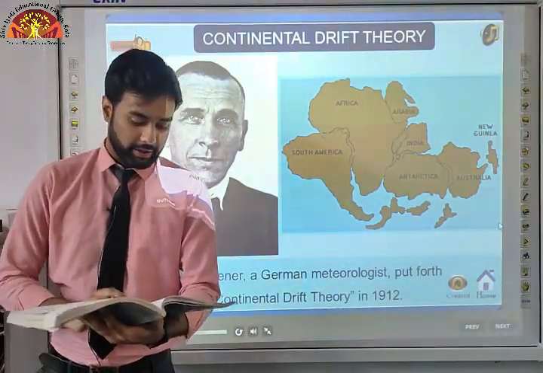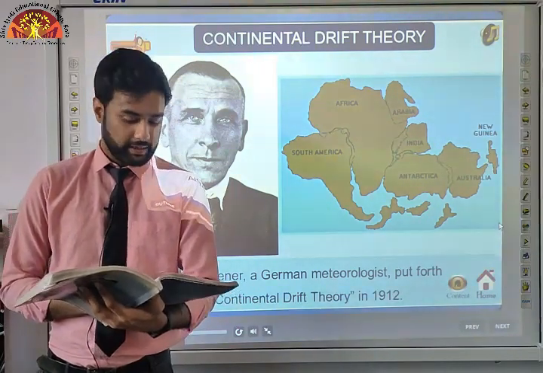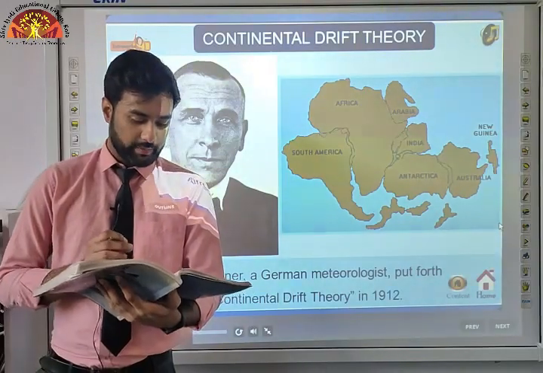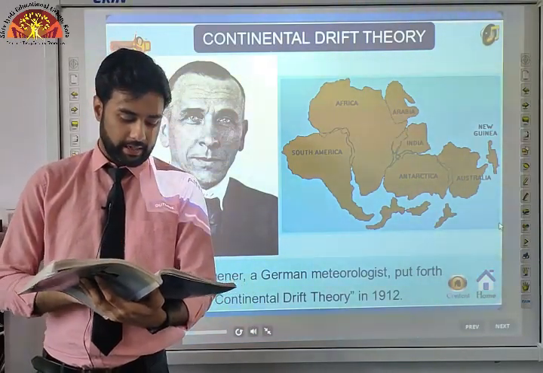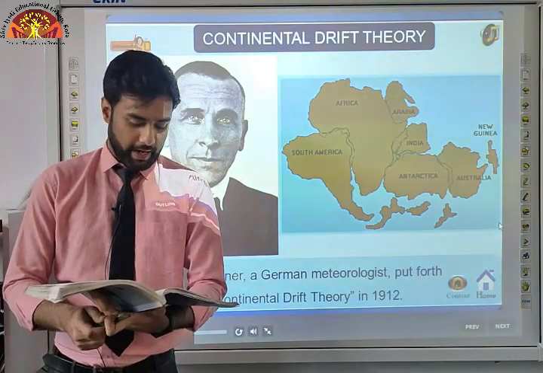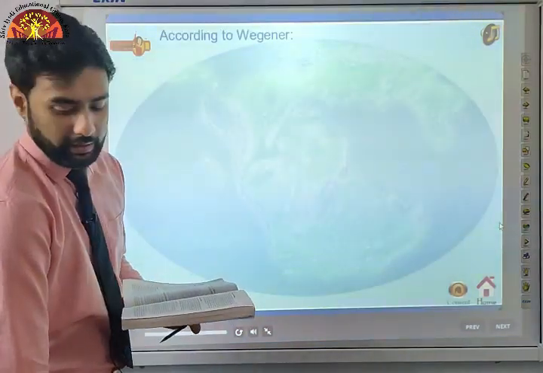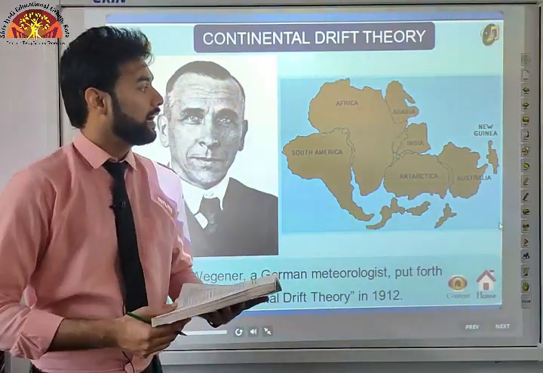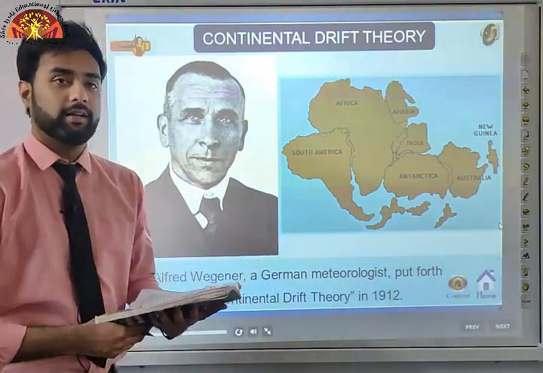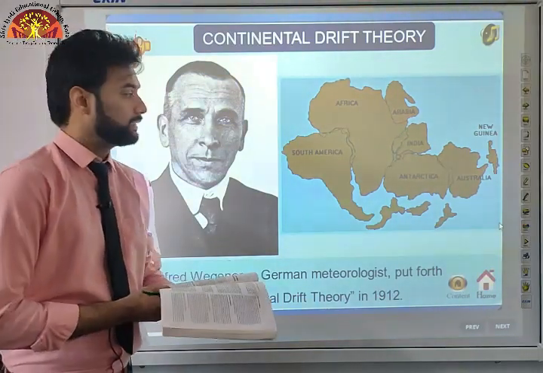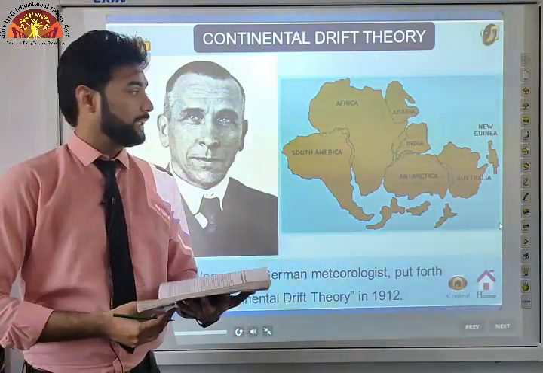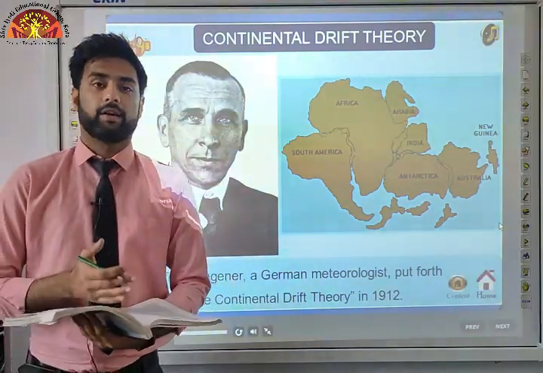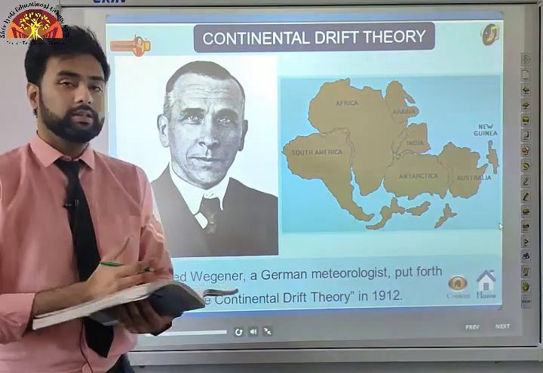Continental drift. Observe the shape of the coastline of the Atlantic Ocean. You will be surprised by the symmetry of the coastline on either side of the ocean. No wonder many scientists thought of this possibility that the two Americas, Europe and Africa were once joined together. If you look at the coastlines of South America, Africa, India, Antarctica and Australia, they all seem to join together like a jigsaw puzzle. That's why scientists thought that maybe once in the past they were joined.